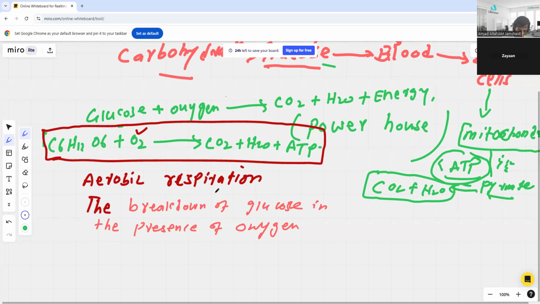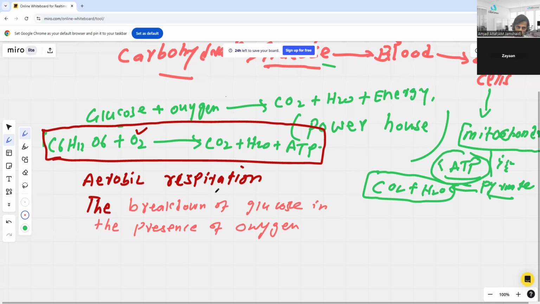Okay, this is aerobic respiration. Actually, we are doing the aerobic respiration because we are getting oxygen from the environment. Our lungs will get that oxygen, which is then diffused into the bloodstream. That oxygen will go into the cells, and mitochondria will utilize that oxygen in order to oxidize. Actually, this is an oxidation.